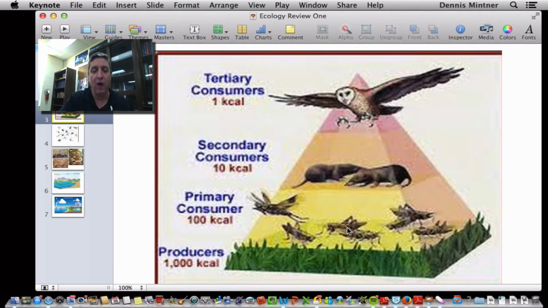And then we have grasshoppers. They're going to be the primary consumers. And then we have things that eat the grasshoppers, the secondary consumers. And then the tertiary consumers would be things that eat those.